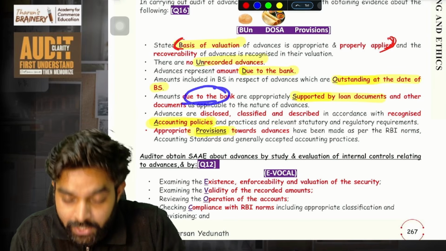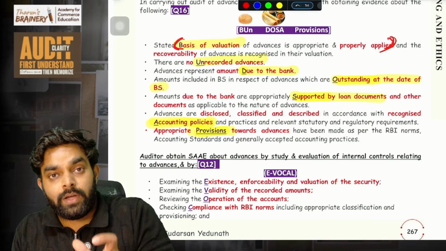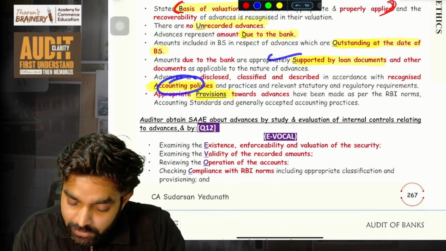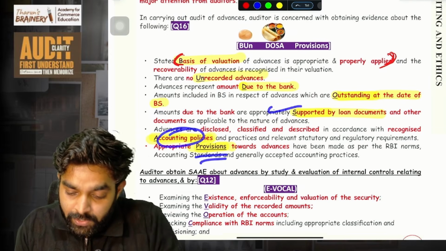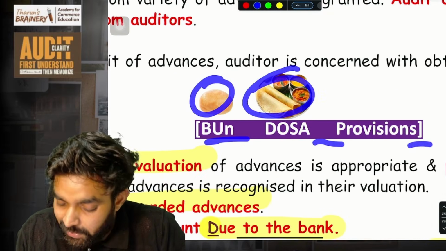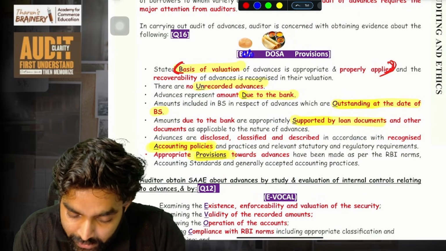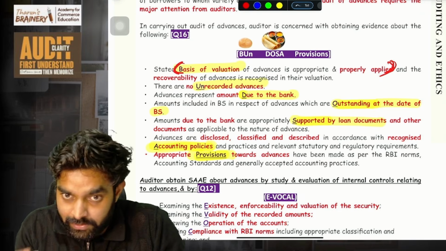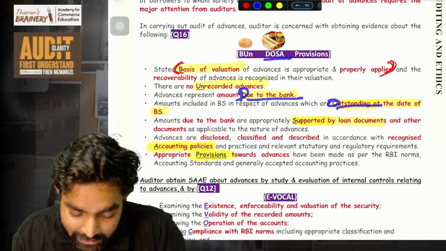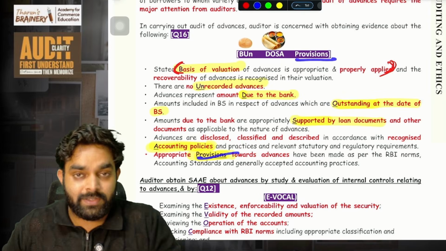Then all the advances, meaning the amounts due to the bank, are supported by loan documents. For all the advances given by the bank, proper loan documents should be there; the auditor has to check. Then accounting policies, and proper provisions have also been made. So this is BUN DOSHA provisions. BUN is there, DOSHA is there, provisions are there. B means basis of valuation, you have to check. Then UN means unrecorded, no unrecorded advances are there. Memory technique: DOSHA. D, the amount due to the bank; O, outstanding; S, supported by loan documents; A, accounting policies. Then those are provisions, simple.